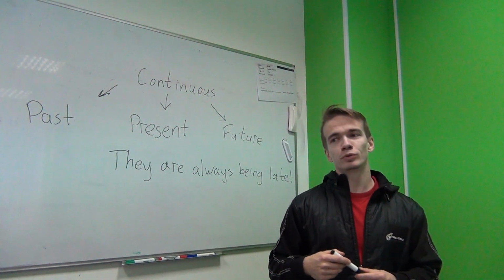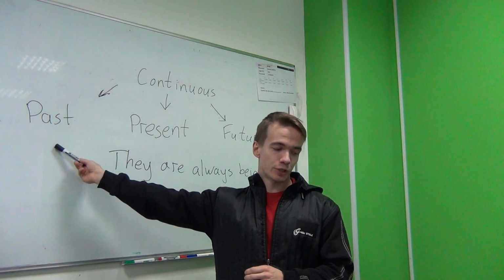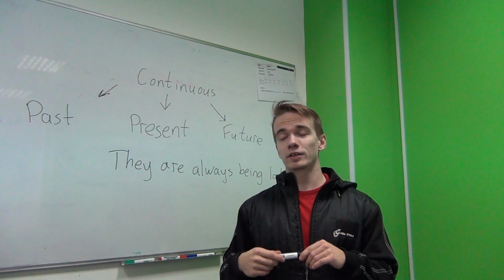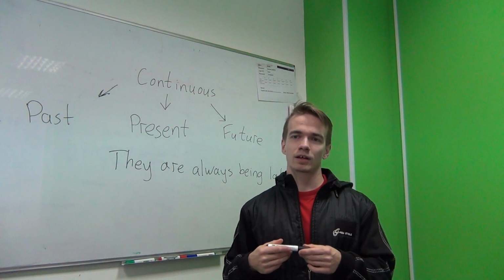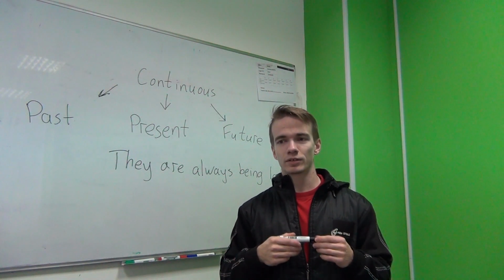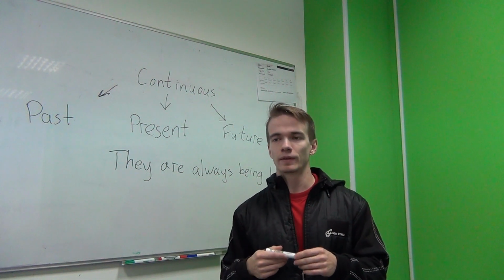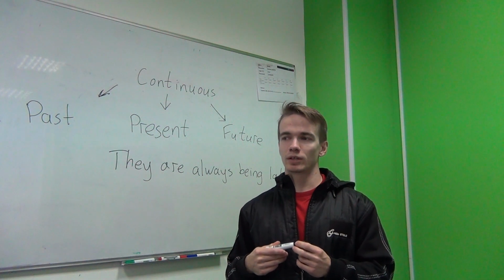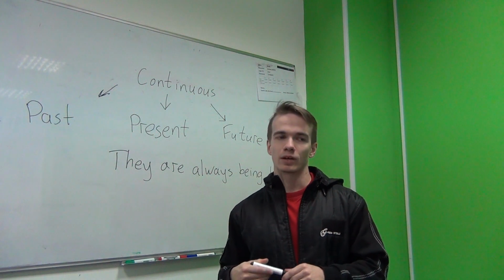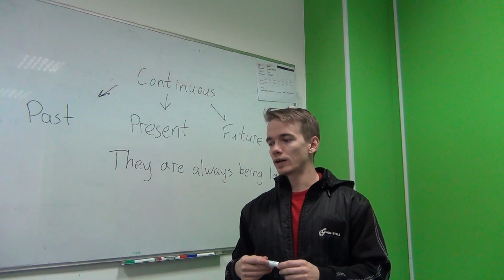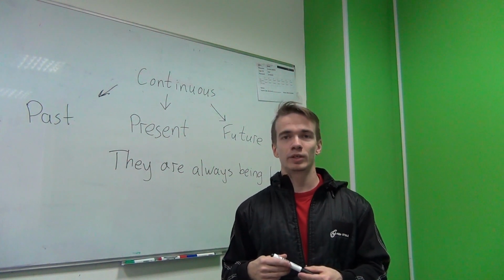So let's switch to past continuous. For past continuous, you should just remember a few key features. The first key feature that is added in past continuous is that we have parallel actions. We can say a few things in the past which were happening at the same time. For example, we can say I was drinking milk when they were studying English. Я пил молоко, пока они учили английский. Or we can say I was working on this project while they were swimming in a swimming pool.